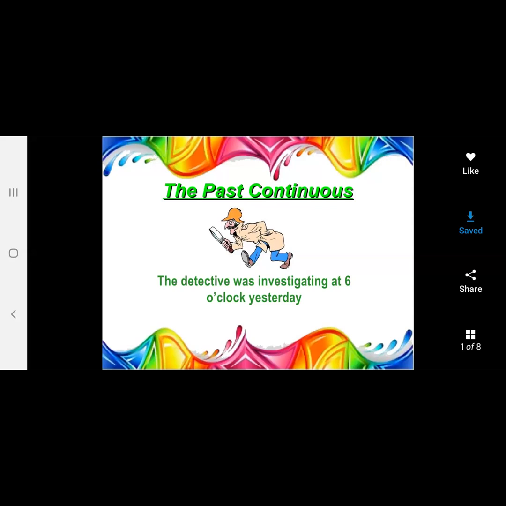The detective was investigating at 6 o'clock yesterday. So exactly what you are noting: the first thing is that rather than is, we are using was, which is the past tense. We are using the same ing form of the verb, that is investigating, but we are giving a particular time of yesterday.